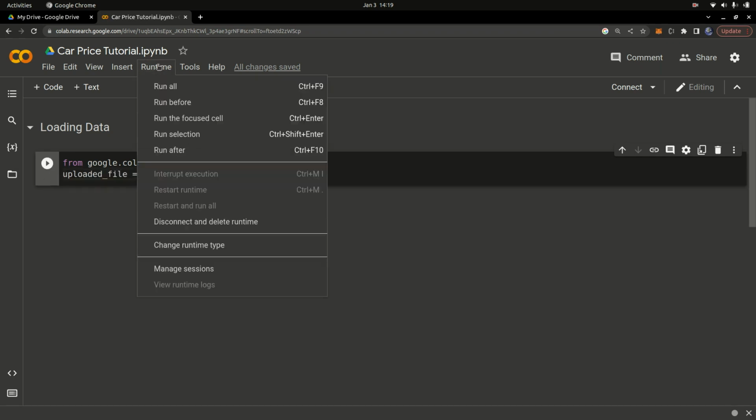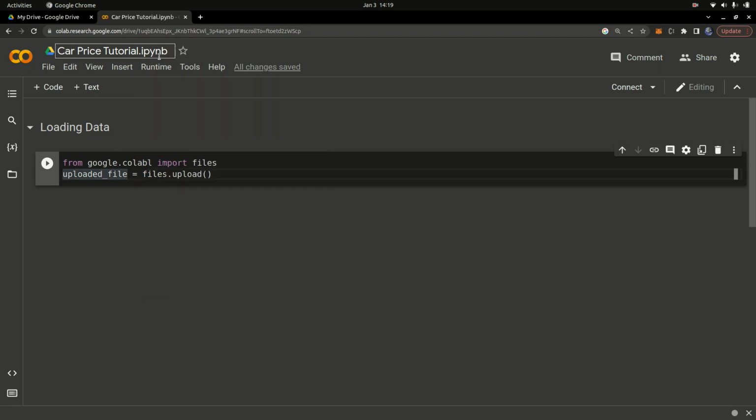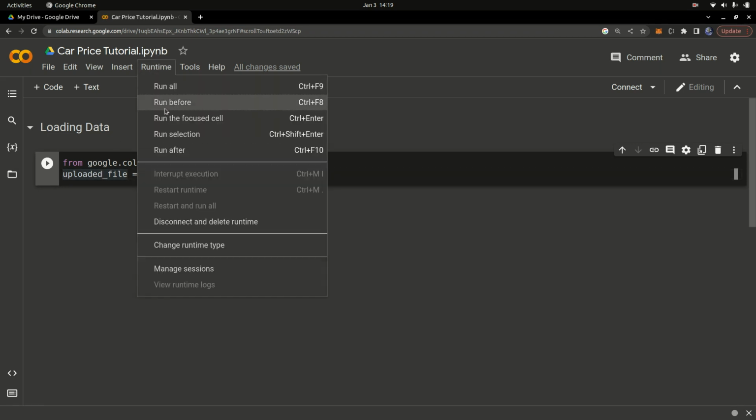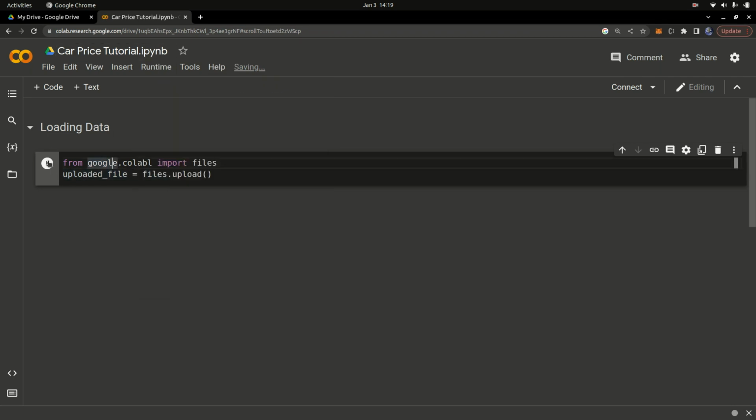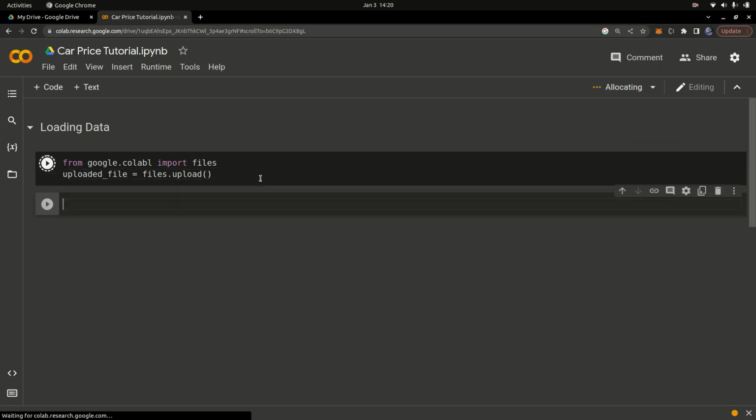You can also go up here and say run, you run cells from here. You can say run all, which is going to run all the cells, but avoid using run all, and I'll explain why. What you want to do is just press this play button, or press shift and enter on your keyboard. Either way is going to run this cell. It's going to run the code only present in this cell and not any other cell.